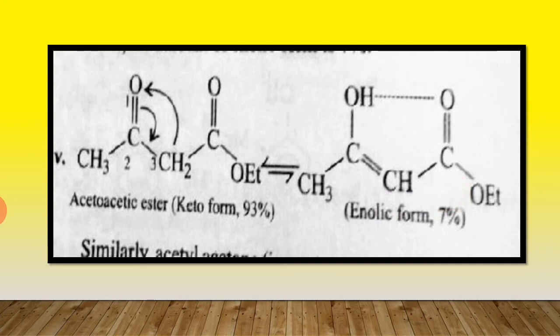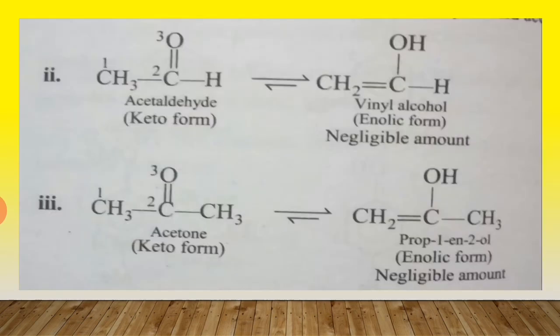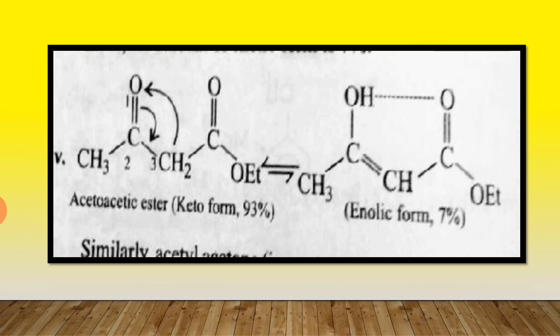But in the second example, that is acetyl acetone, there are also two keto groups present in the compound, but this compound is readily converted into the enolic form, and this enolic form is more stable than that of acetoacetic ester. Why? Because the keto group is a better electron withdrawing group than the ester group. This is the ester group.